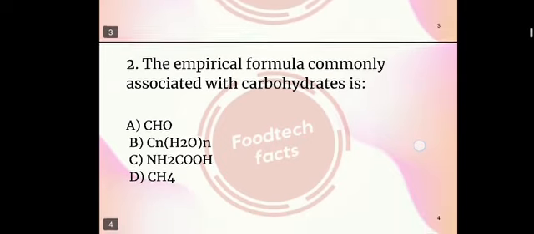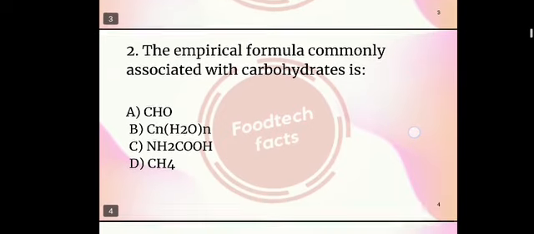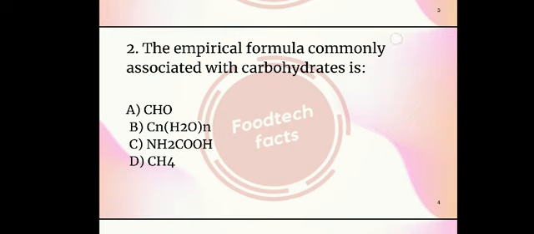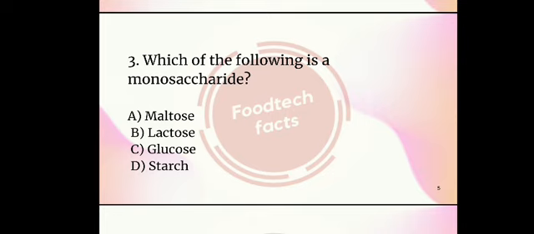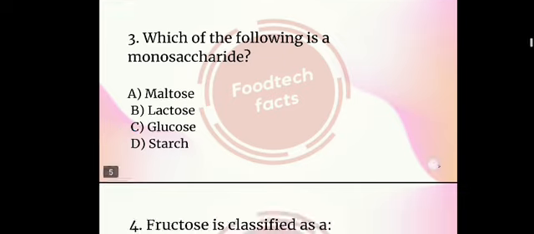So next question. The empirical formula commonly associated with carbohydrates is. So here are the options: CHO, CnH2O n times, NH2COOH and CH4. So the right answer is CnH2O n times. Third question. Which of the following is a monosaccharide? Among the options maltose, lactose, glucose and starch, which one is the right answer? It's C. Option C, glucose.